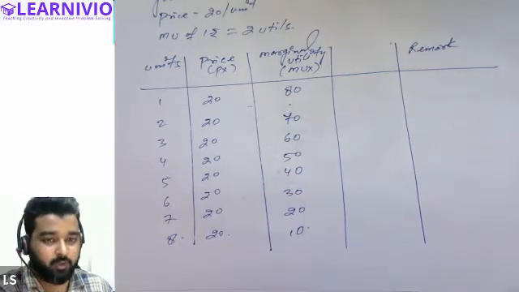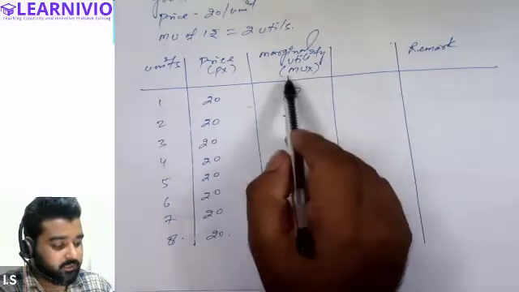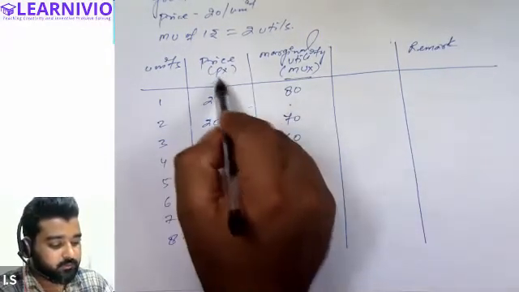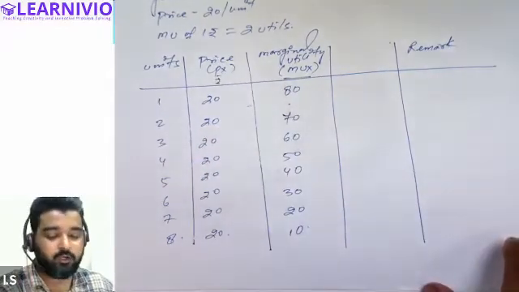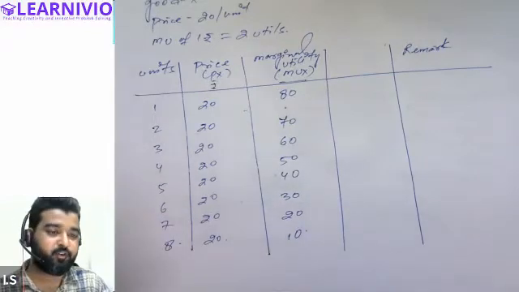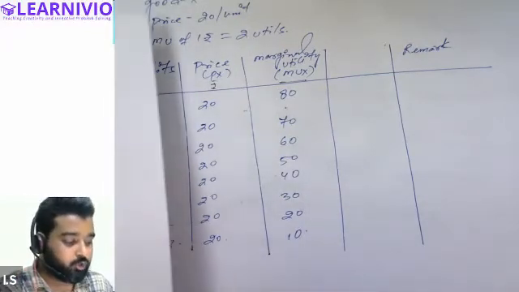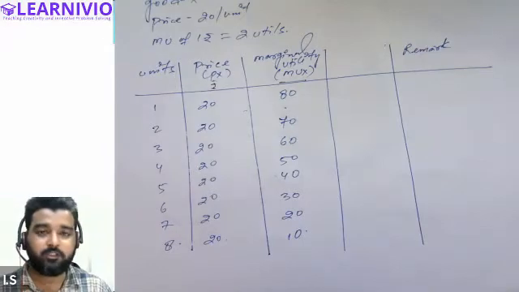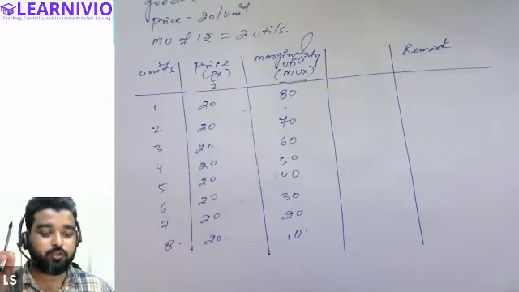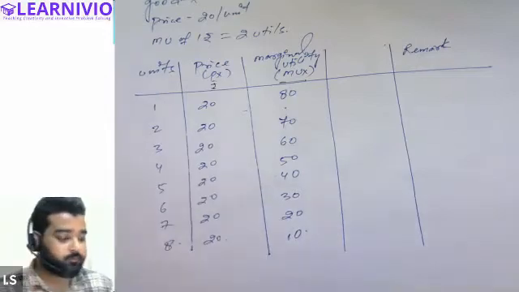Technically this is incorrect, because marginal utility is measured in terms of utils and prices are measured in terms of rupees. So for a fair comparison, we should either convert the utility in terms of rupees or prices in terms of utility. Is it clear to everyone?